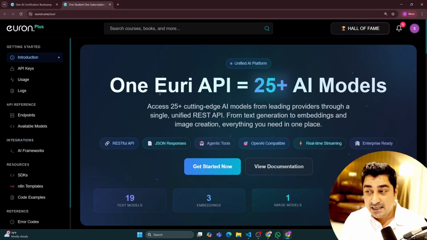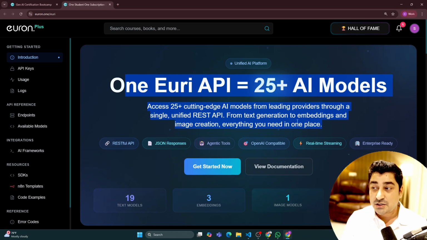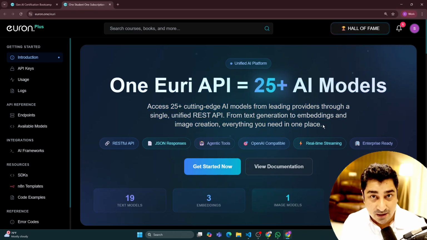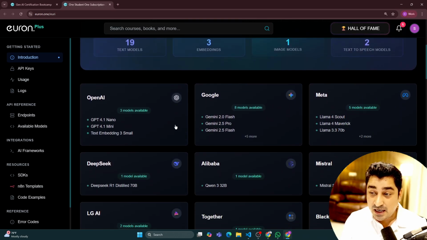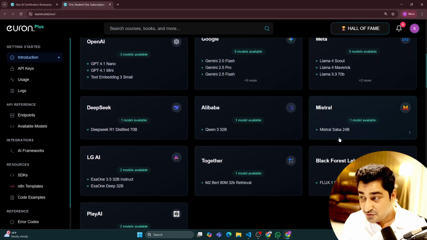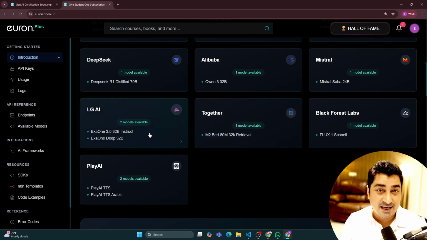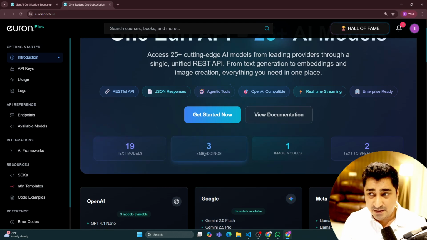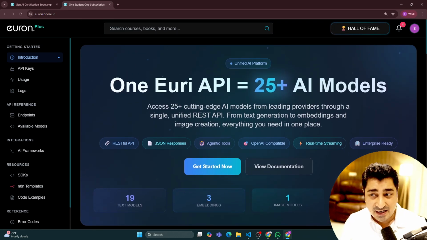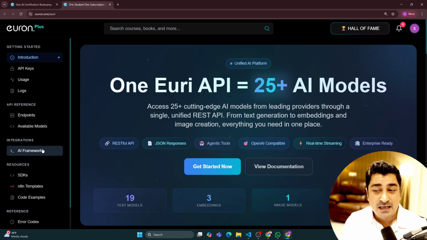Keeping that in mind, we have 25 plus AI models, not just one or two, including models from OpenAI, Google, Meta, DeepSeek, Alibaba, Mistral, Black Forest, Together, LG AI, Play AI. So almost whatever famous platform you are going to use for API access, you will have access.